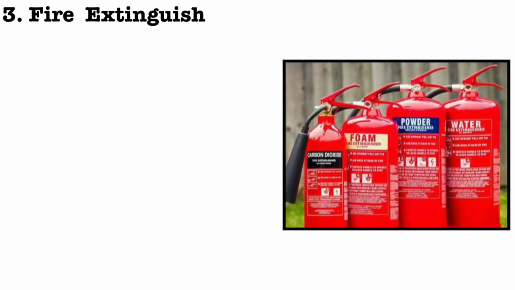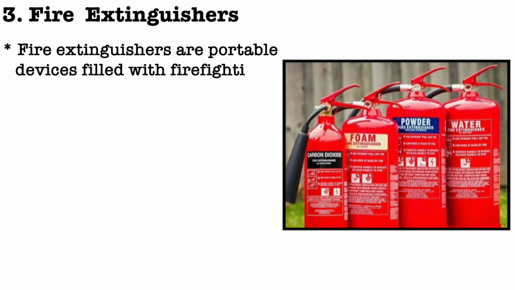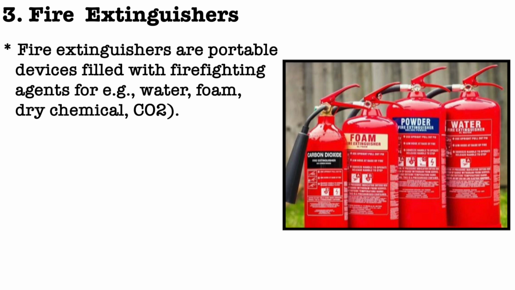Now we will discuss fire extinguishers. Fire extinguishers are portable devices filled with firefighting agents like water, foam, dry chemicals and carbon dioxide. They are used by individuals to suppress small fires in their early stages before they escalate.